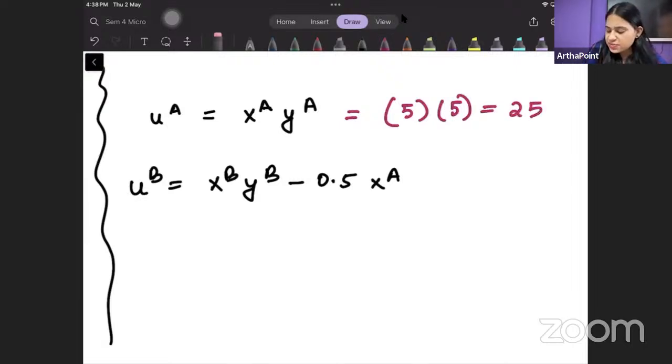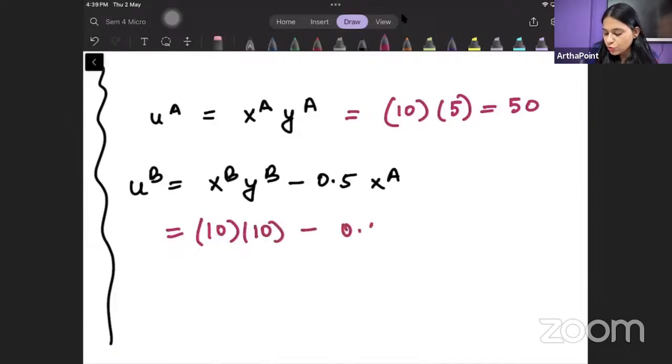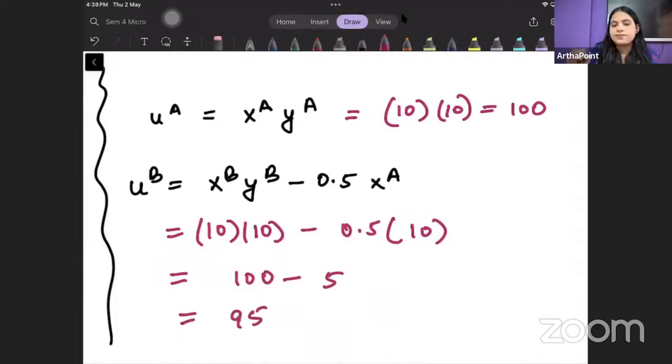कुछ और ले लेते हैं. Let me take some other number. It's a multiple, बनाना आसान रहेगा. So suppose his utility is 50. अभी individual A की utility 50 है suppose, और individual B also is consuming these two goods only. तो यहाँ पे भी 10 है और यहाँ पे भी 10 है, minus 0.5. Let me take this 10. Minus 0.5 into 10. So this is going to be 100 minus 5, 95.